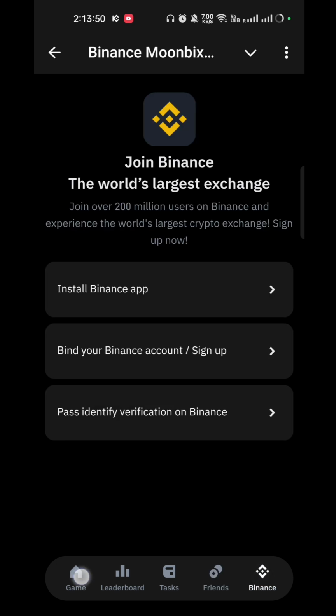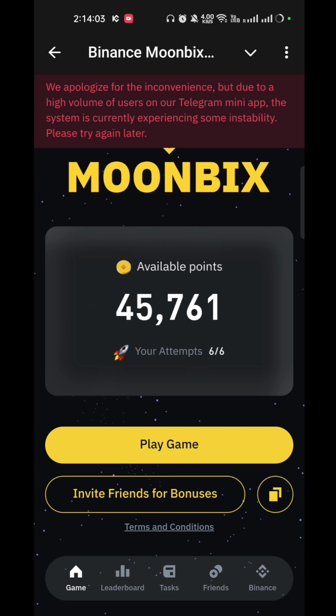Okay, you can download the Binance app and find your accounts from here and verify your identity. Then after that you will get the 10,000 Binance Moon coins.